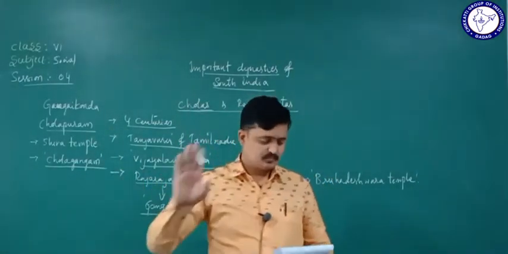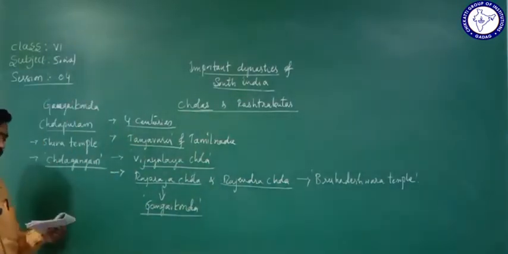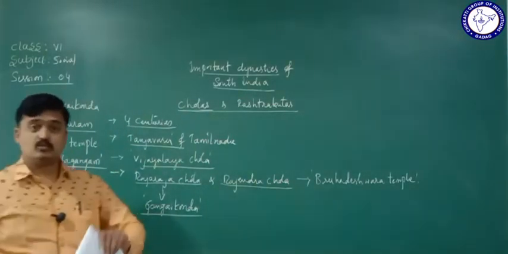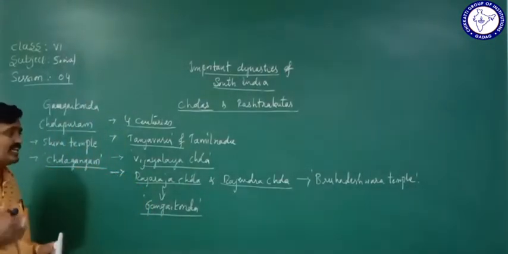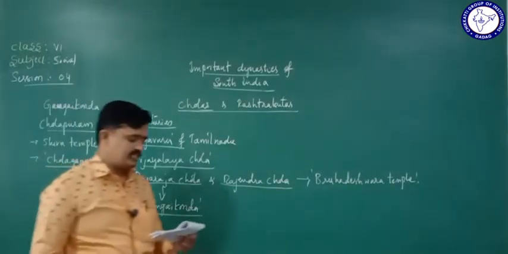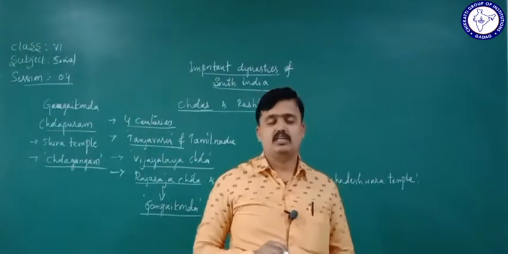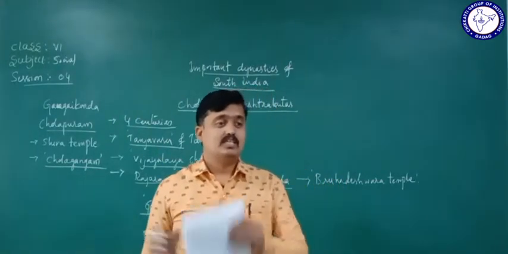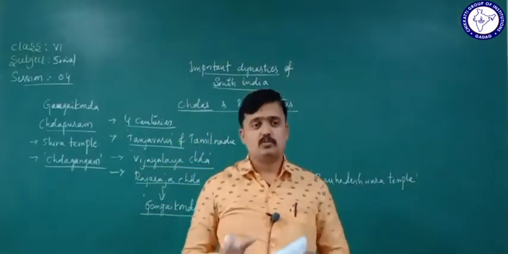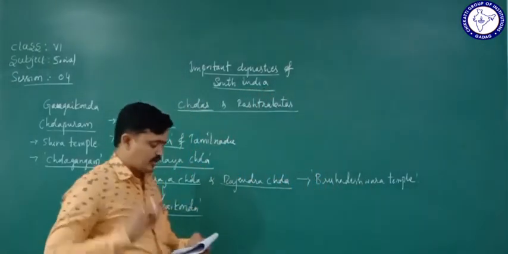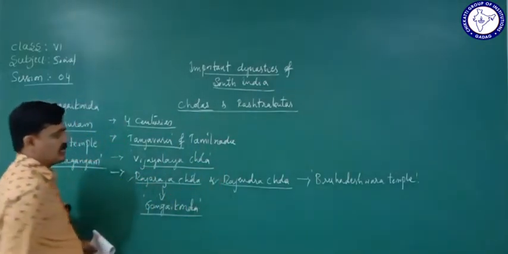Okay, and also he won the Sri Vijaya kingdom of Sumatra. That was also the greatest achievement of Rajaraja Chola. So what kingdom did he win? He won the Sri Vijaya kingdom of Sumatra. That was also a great achievement of Rajaraja Chola. So these are the highlights of Rajaraja Chola, and afterwards, Rajendra Chola.